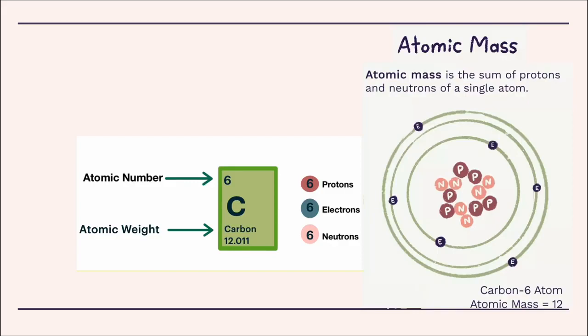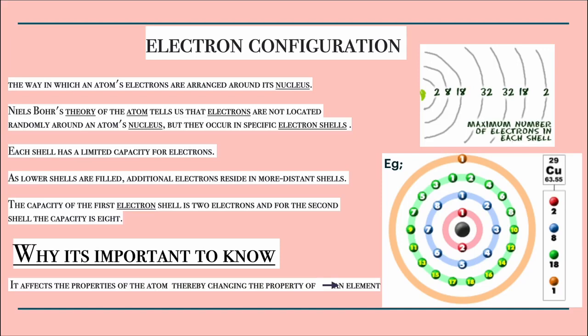Moving on to the next slide. What's an atomic mass? Atomic mass is the sum of protons and neutrons in a single atom. Okay, so in here you see that there are 6 protons and 6 neutrons. So the sum of the protons and the neutrons would be 12. So the atomic mass is always gonna be written on the bottom of a given element. Moving on to the next slide.